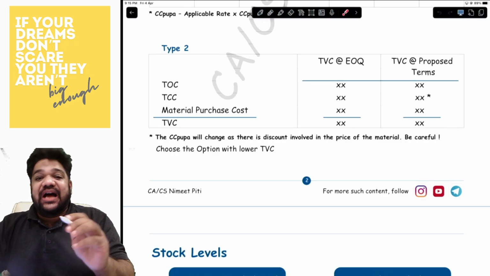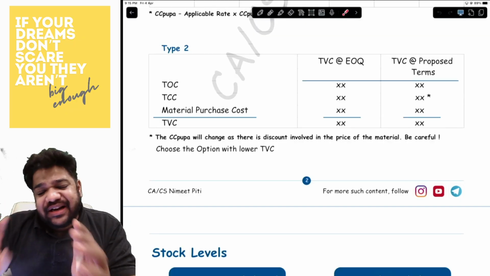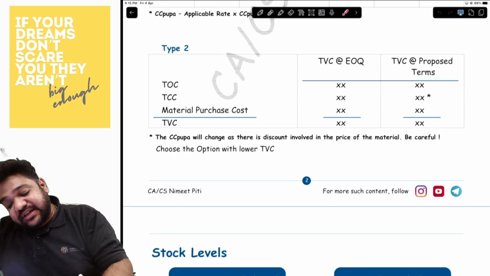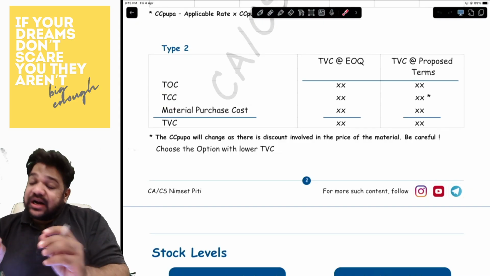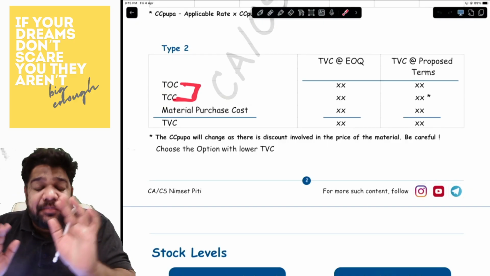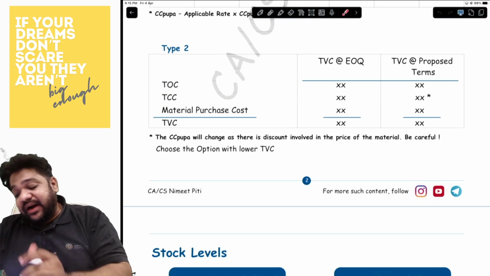Now, for that to happen, what will you have to do? You will first have to find out the total variable cost at EOQ. You will find your EOQ very easily. Then you will find your total variable cost at EOQ, which is total ordering cost, carrying cost, and material purchase cost. If you are at EOQ, the total ordering cost and carrying cost will remain the same, and the material purchase cost you will have to add. But